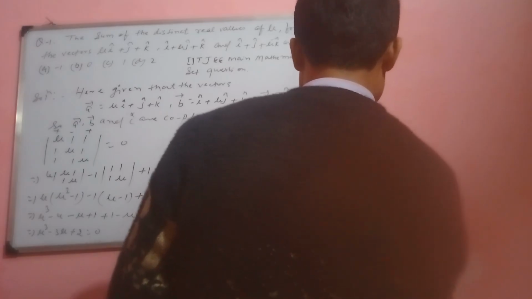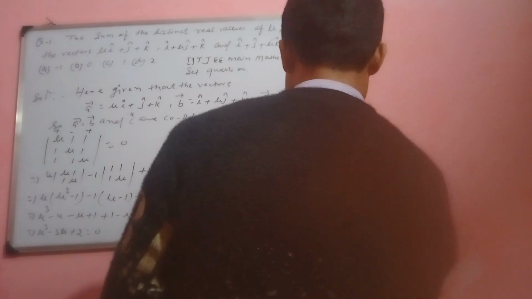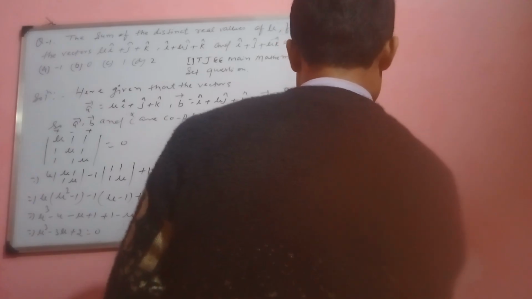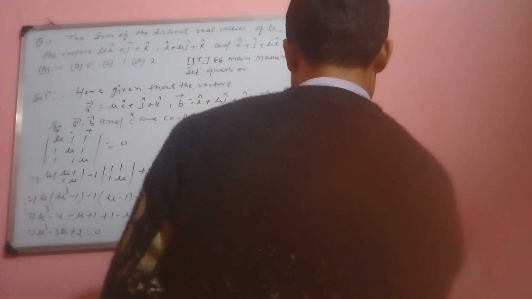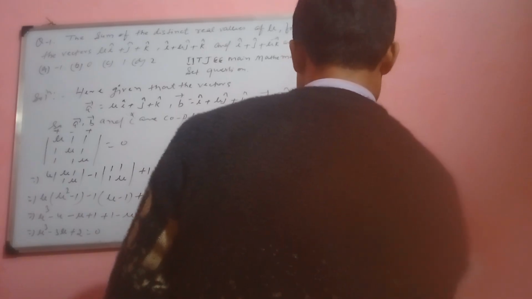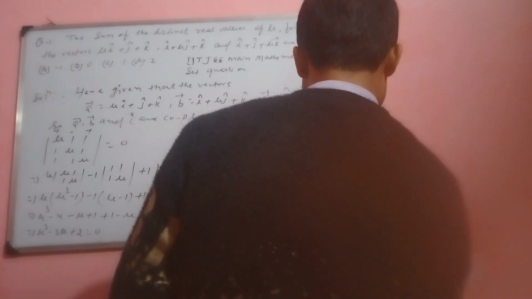Therefore the sum of all real values is 1 plus minus 2, which is 1 minus 2, equal to minus 1. This is option number A.